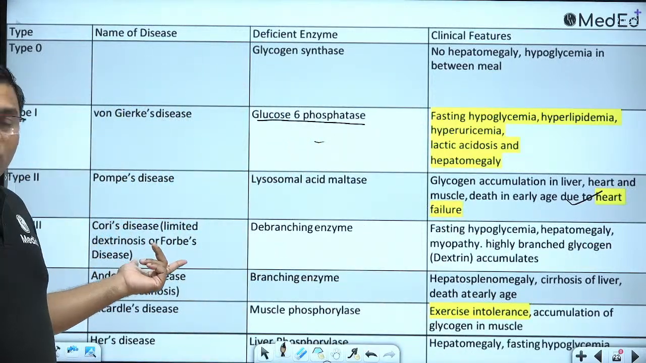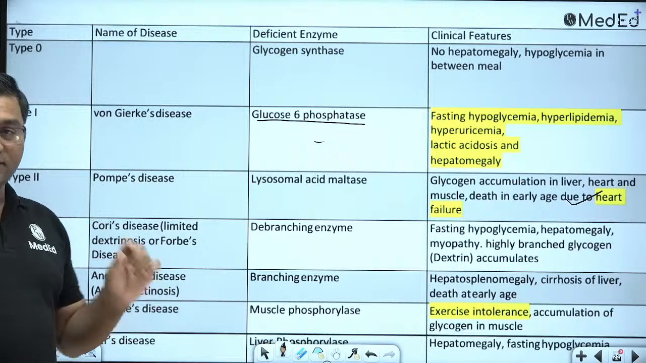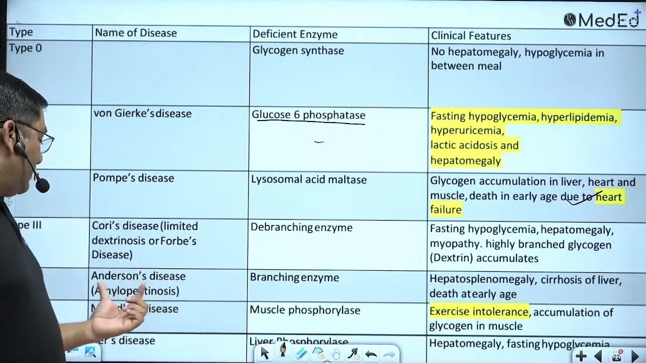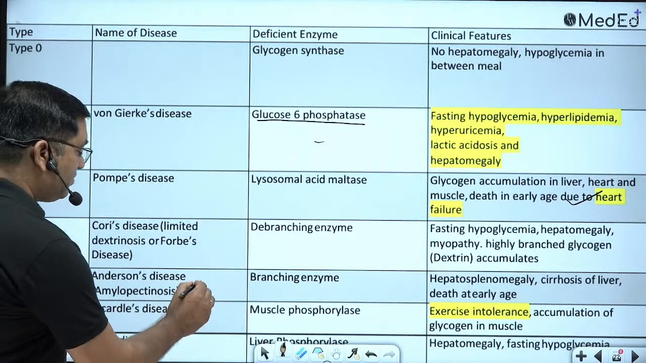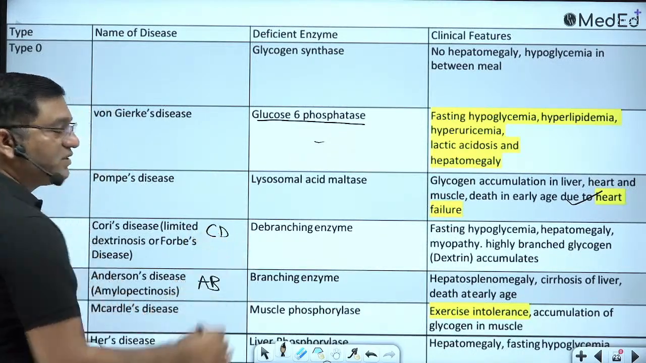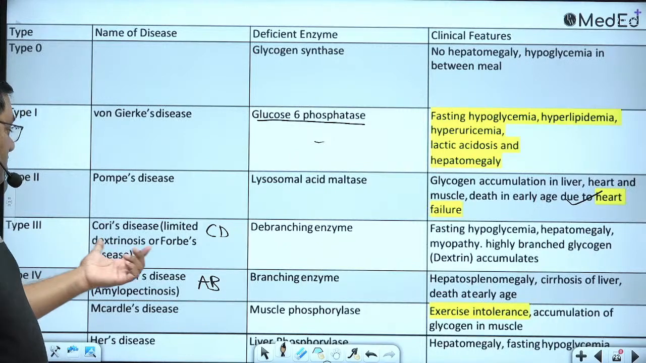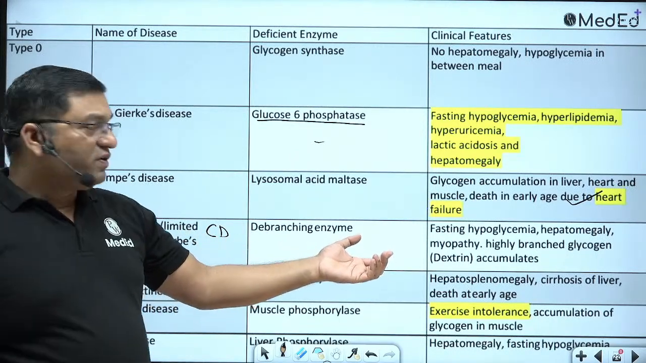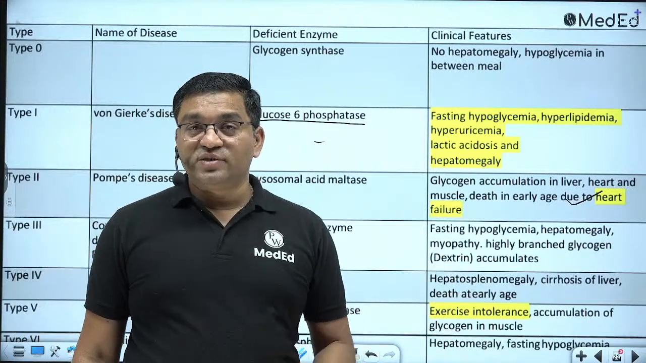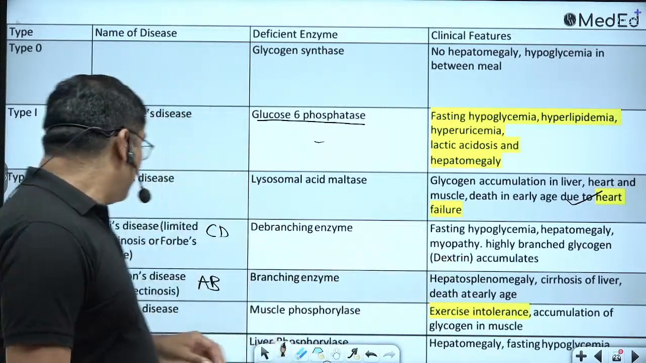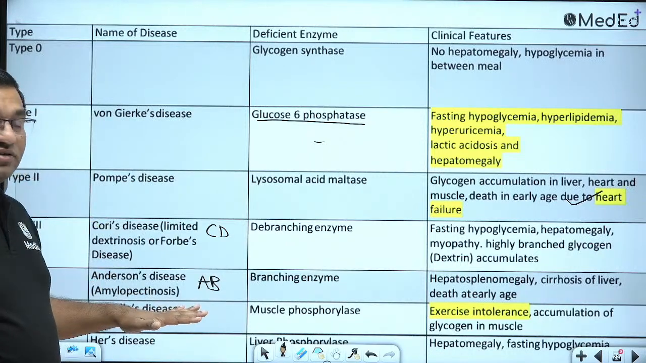Type 3 is Cori's disease. Remember, A, B, C, D: D is debranching enzyme. Cori's disease, debranching enzyme defect. Anderson disease, this is the branching enzyme defect. In Cori's disease, the debranching enzyme defect, there is progressive liver cirrhosis, increased SGOT and SGPT level, involvement of the liver, and involvement of the muscle in both Cori's disease and Anderson disease.